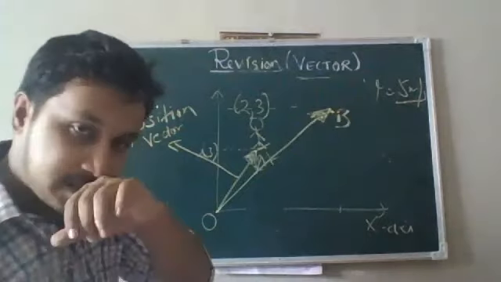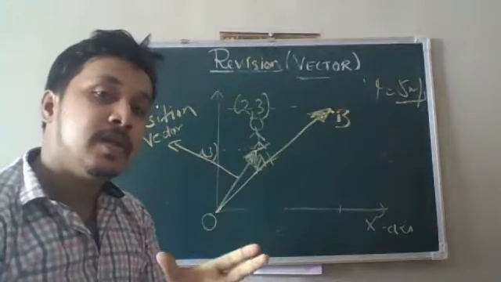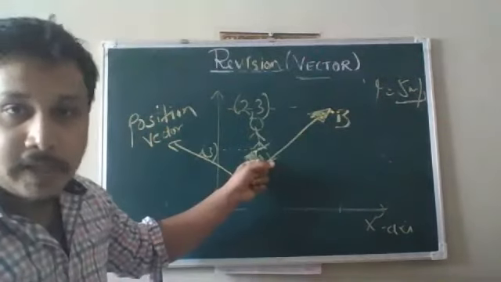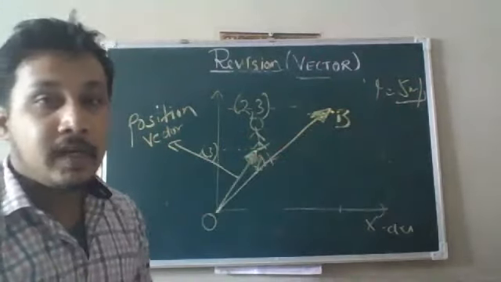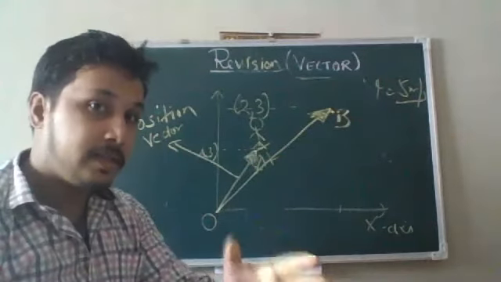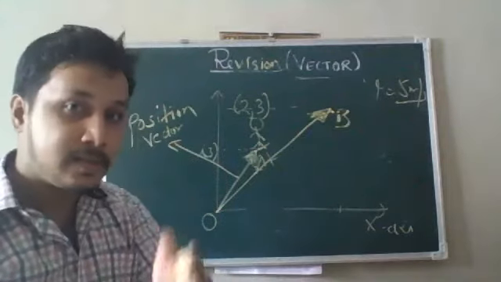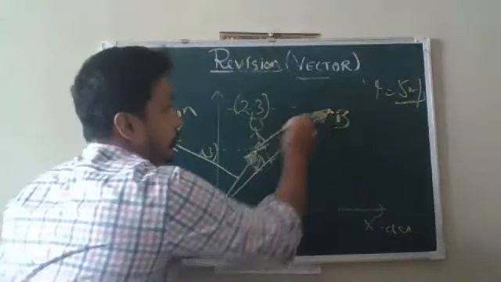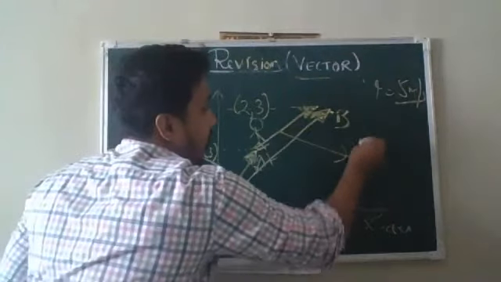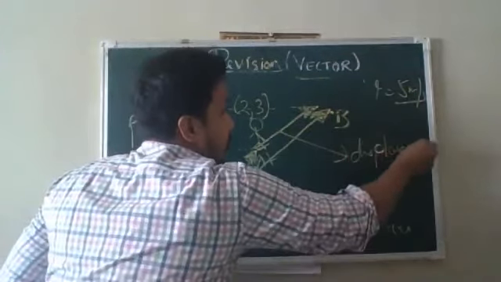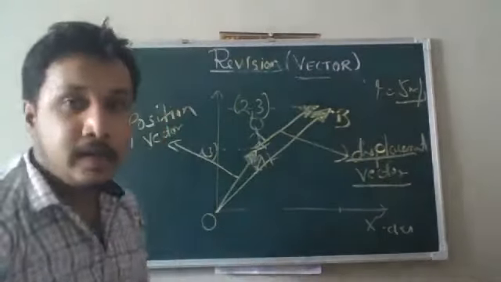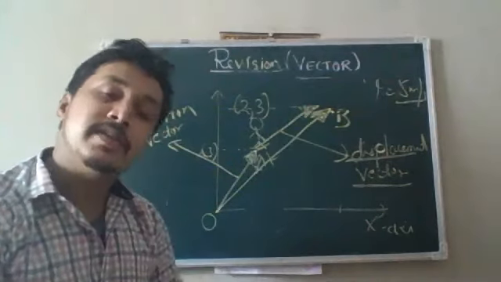Now we have studied about displacement. Displacement is what? It is the shortest distance from the initial point to the final point. Here our initial point is point A, our final point is point B. Now here we are going to introduce another vector that is called the displacement vector. It defines the distance from A to B. So this vector is called the displacement vector. Okay, that's all for the revision part.